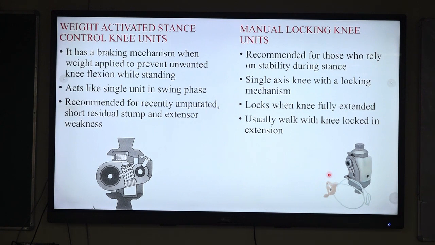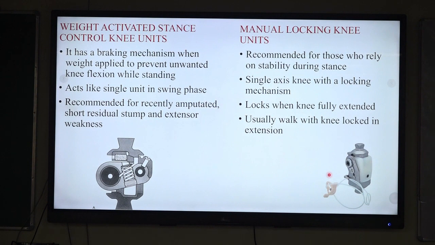It acts like a single unit in the swing phase. These kinds of knee joints are usually recommended in recent amputees, short stumps, and patients with extensor muscle weakness. Another is the manual locking type of knee joint. They are recommended for those who completely rely on stability during the stance phase.